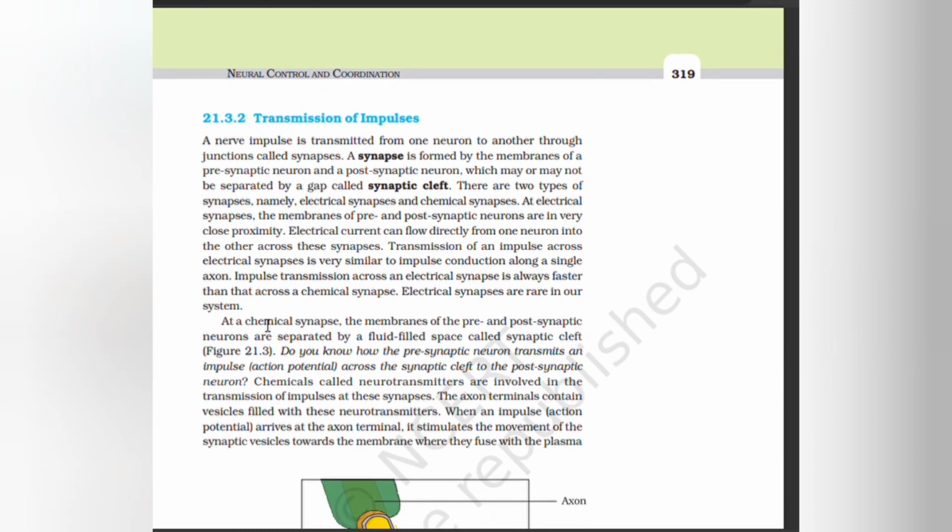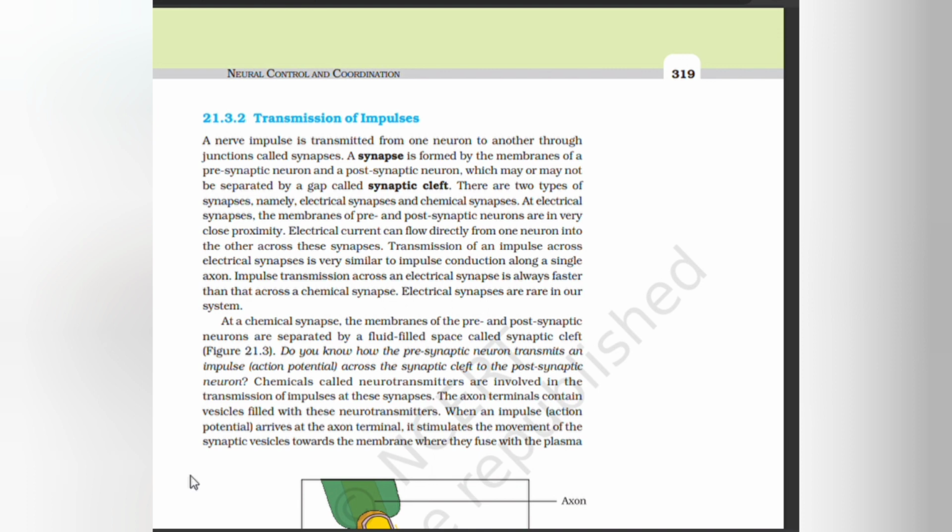At a chemical synapse, the membranes of the pre- and postsynaptic neurons are separated by a fluid-filled space called the synaptic cleft. Do you know how the presynaptic neuron transmits an impulse across the synaptic cleft to the postsynaptic neuron? Chemicals called neurotransmitters are involved in the transmission of impulses at these synapses. Axon terminals contain vesicles filled with these neurotransmitters.